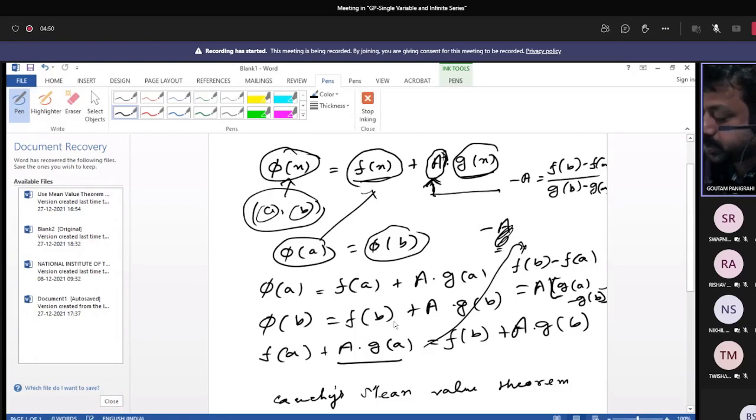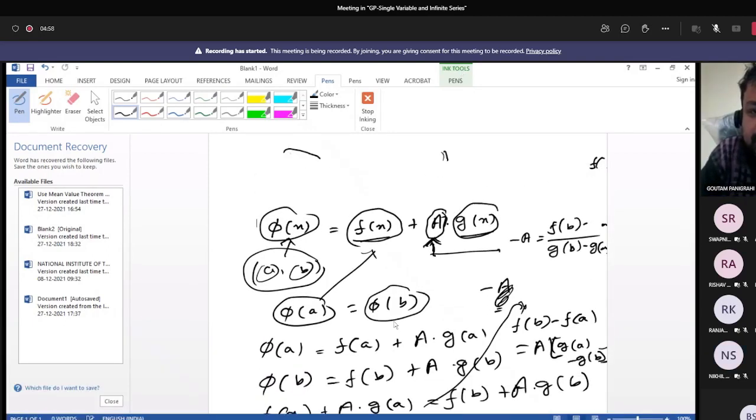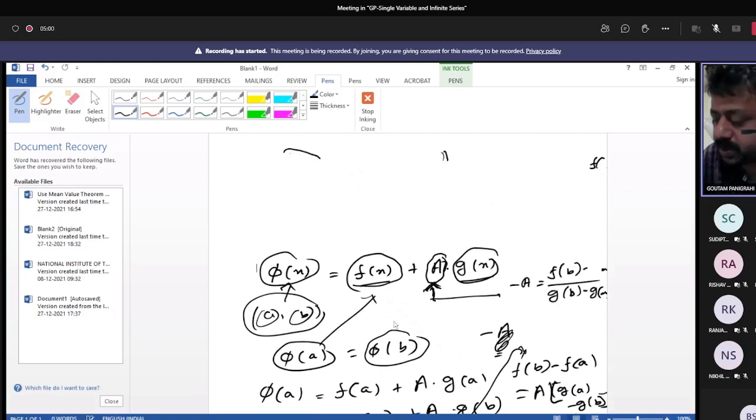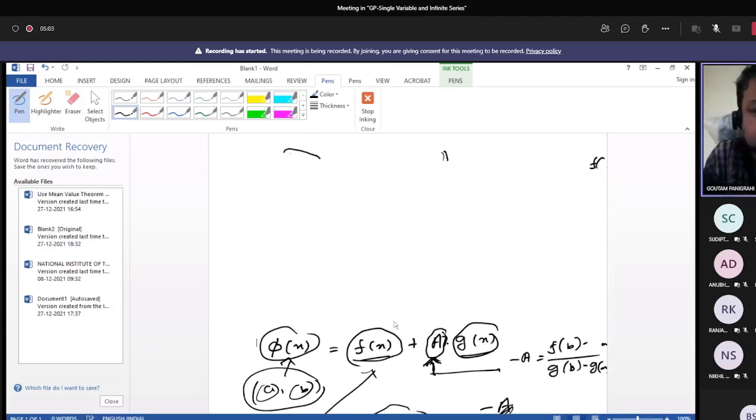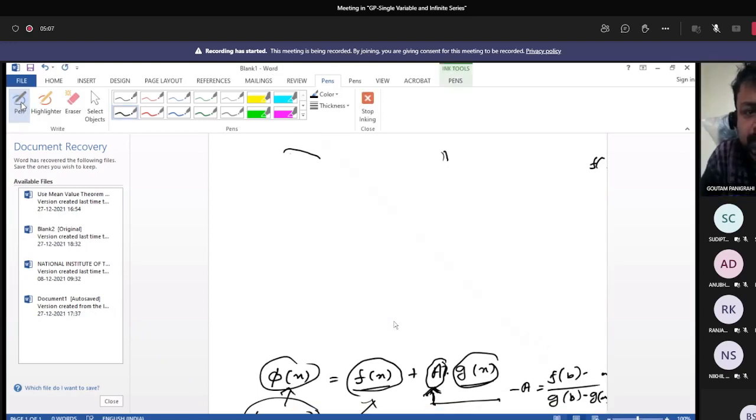Is it clear to all of you? Yes, sir. Open interval or closed interval? Open interval, this point c is within the open interval. So c is in the open interval, but g'(x) is not equal to 0 in the open interval. C is in the open interval.